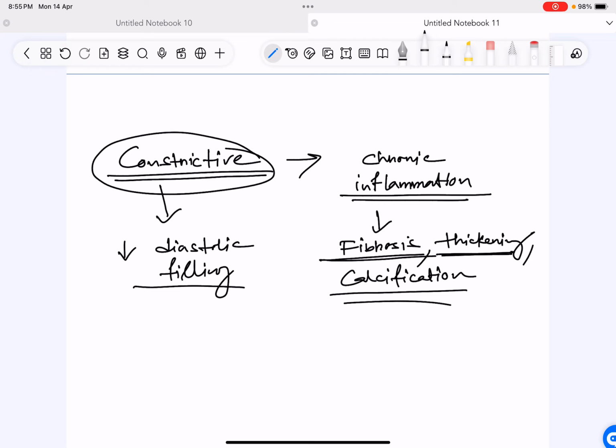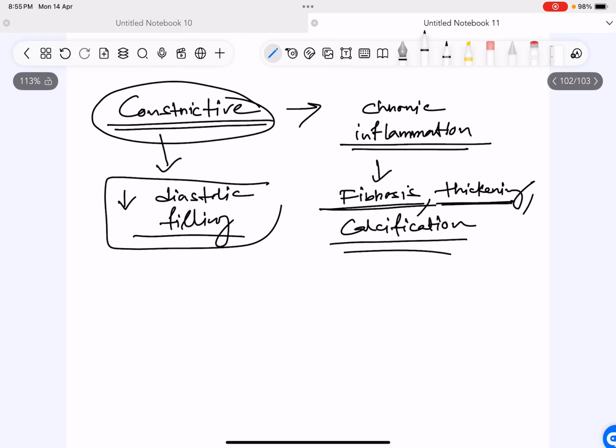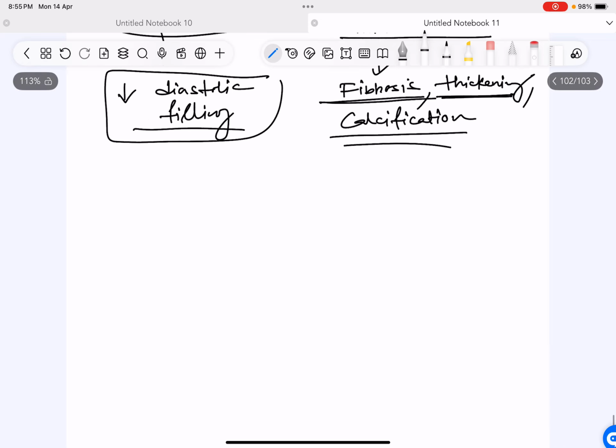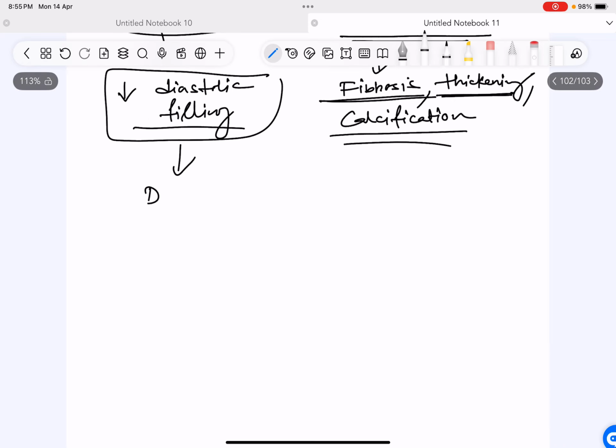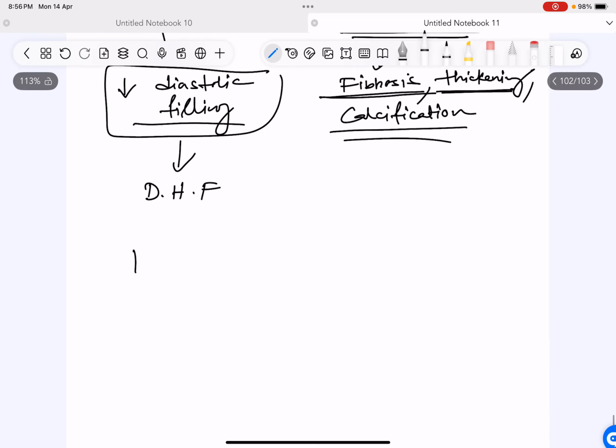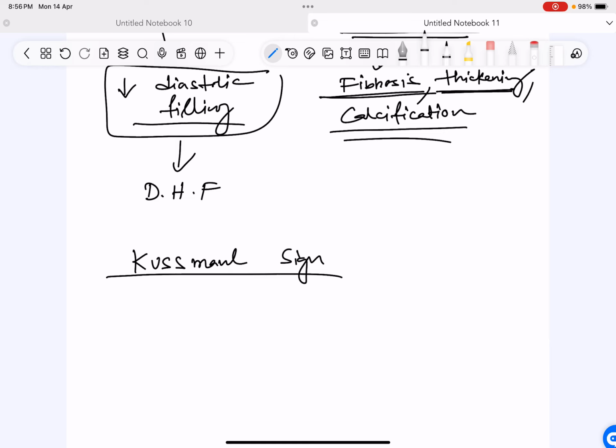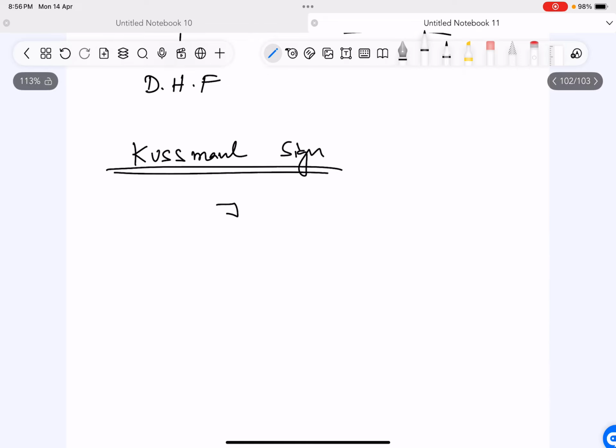Pericardium is the cover, the ventricle will not be able to expand, so filling will not happen. So it will cause a kind of a diastolic heart failure like picture. Here you will hear the term Kussmaul sign. What is Kussmaul sign? So we normally understand that the jugular vein pressure will decrease with inspiration.